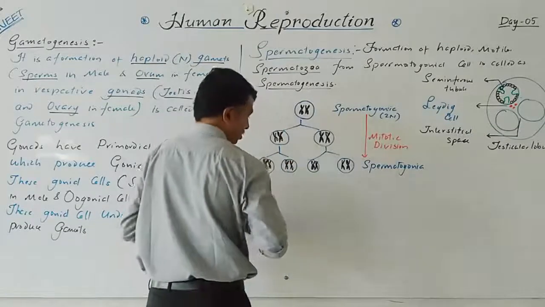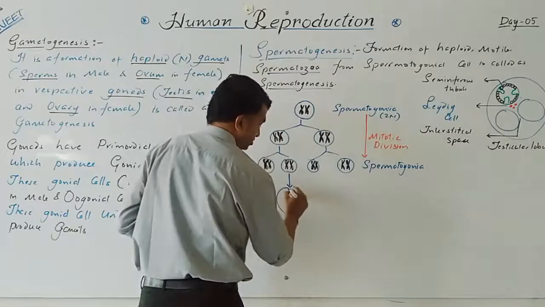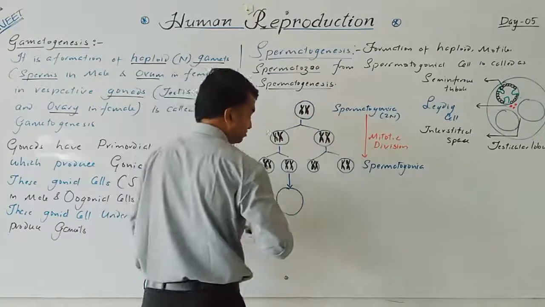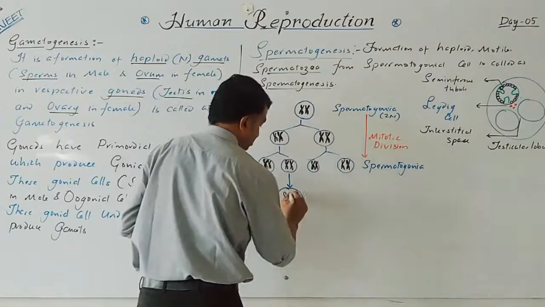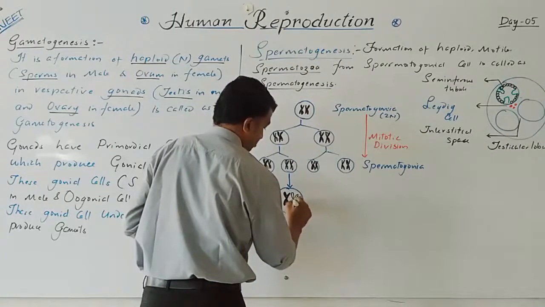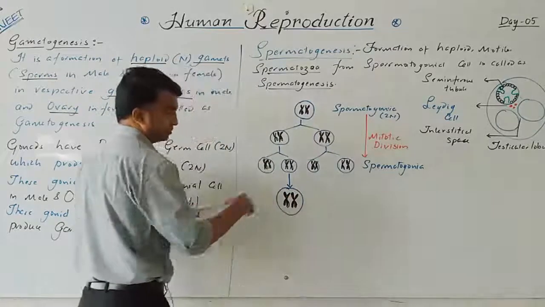So some spermatogonia will enlarge and produce the primary spermatocyte. The size of the cell almost doubles. Now this cell is called a primary spermatocyte.